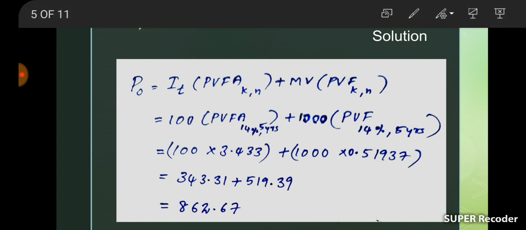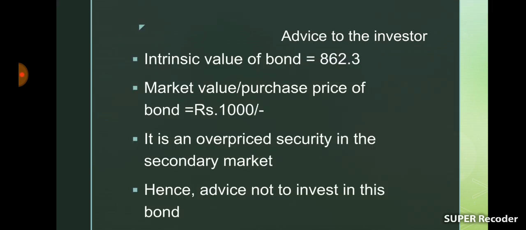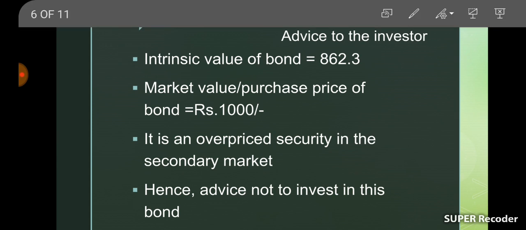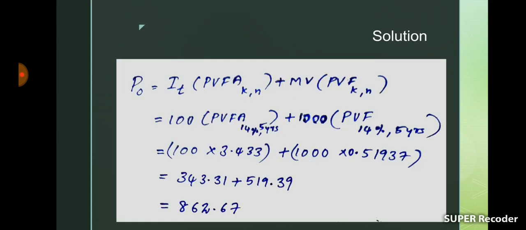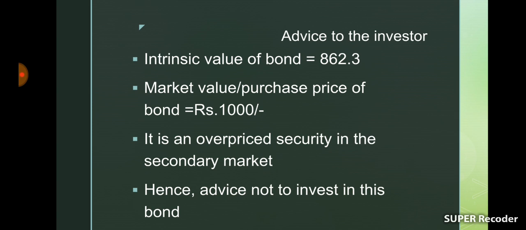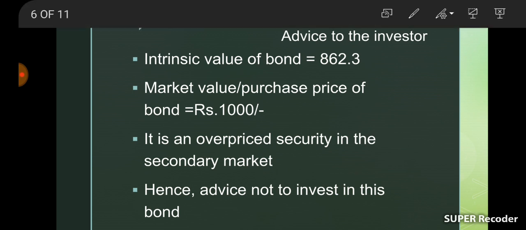So actual value of the bond is 862.67 and market value is ₹1000. It is an overpriced security because it has only 862 rupees worth. So we can advise the investor not to invest in this bond.